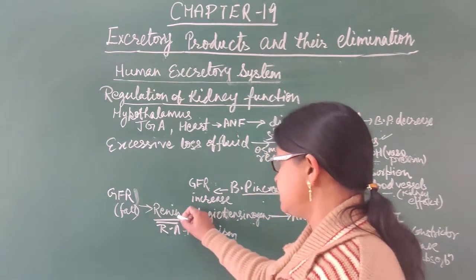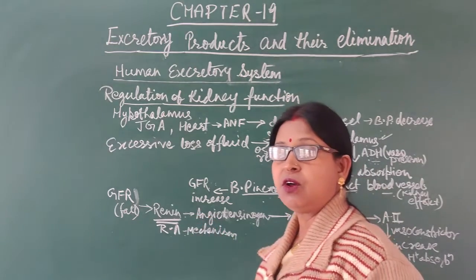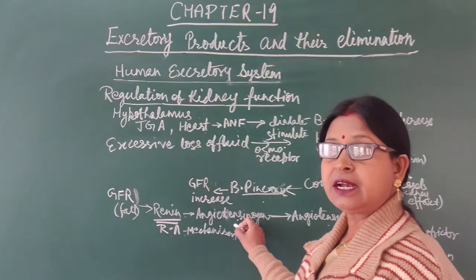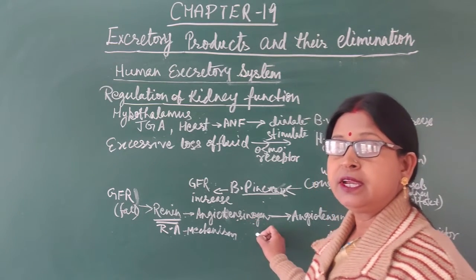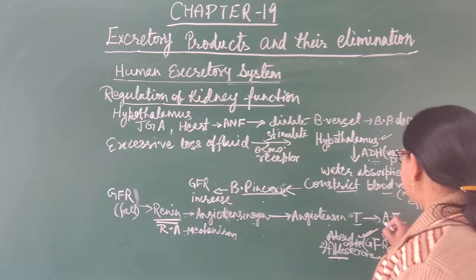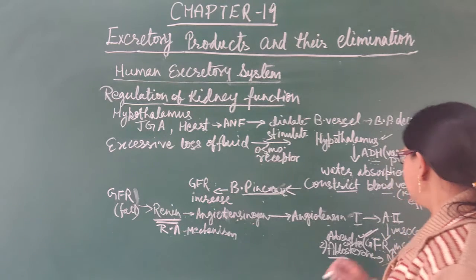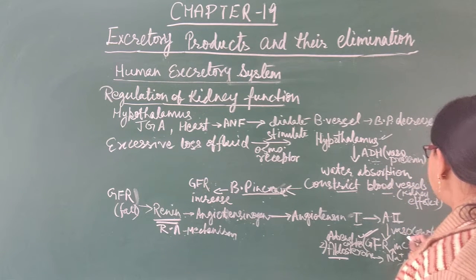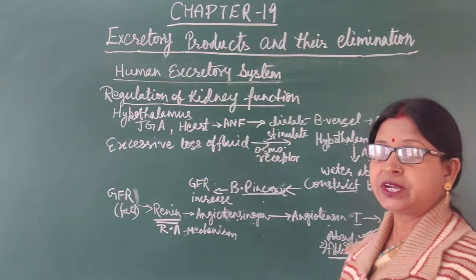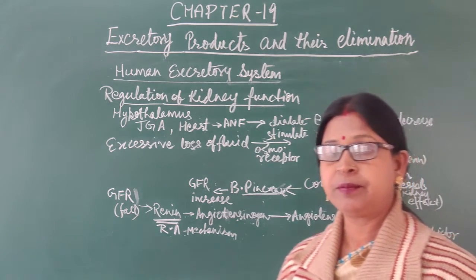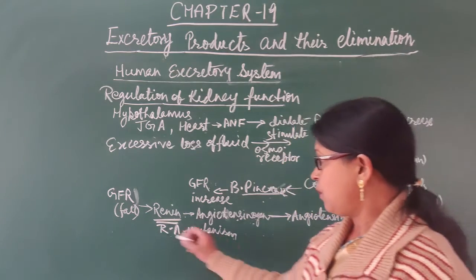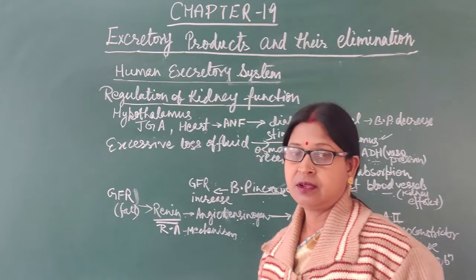When there is a decrease in GFR, the renin hormone is secreted. This starts converting the inactive angiotensinogen into angiotensin 1. This angiotensin 1 will convert into angiotensin 2. Angiotensin 2 acts as a vasoconstrictor, that means the blood vessels constrict, which results in an increase in blood pressure as well as an increase in the GFR, so that the fall of GFR will be managed.